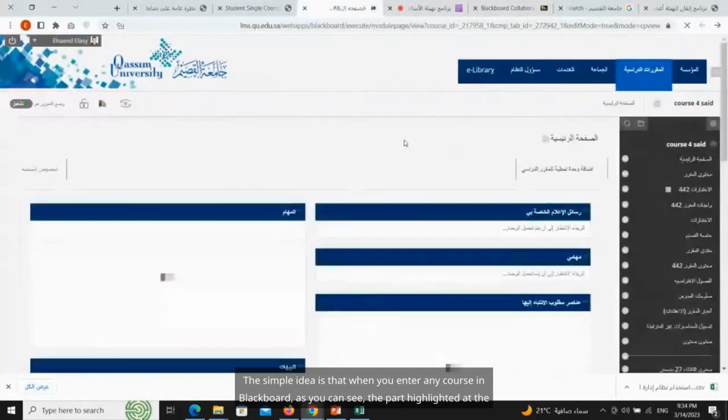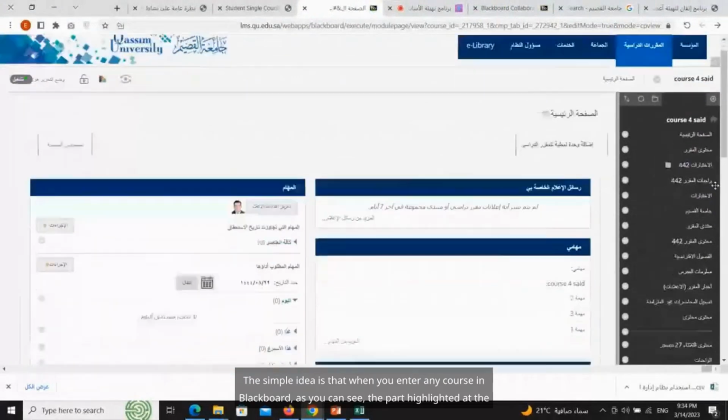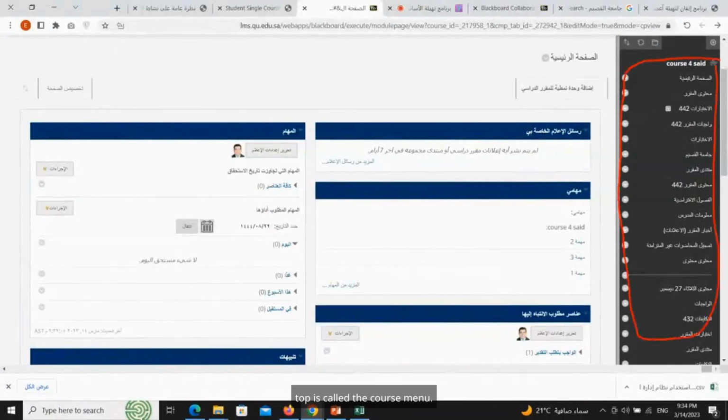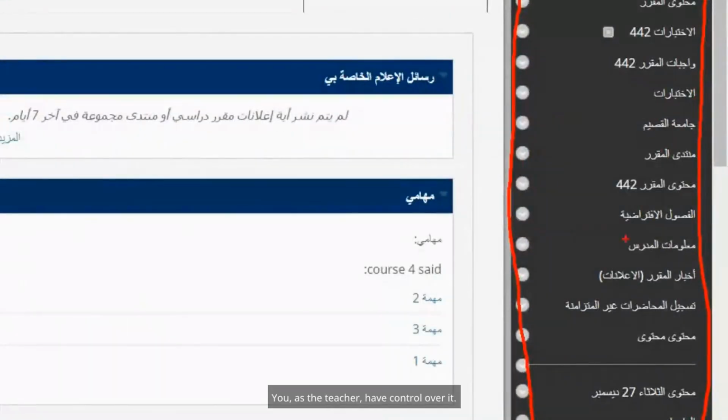The simple idea is that when you enter any course in Blackboard, as you can see, the part highlighted at the top is called the course menu, available course list. The menu includes the virtual classes, tests, assignments, and content. This is the course menu. You, as the teacher, have control over it.